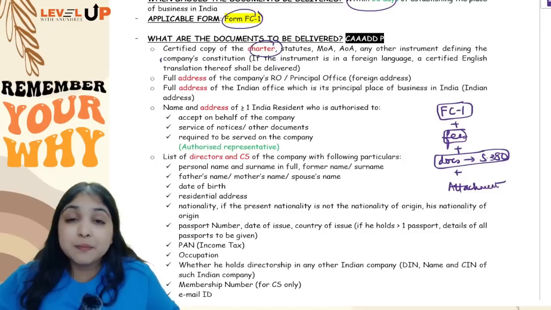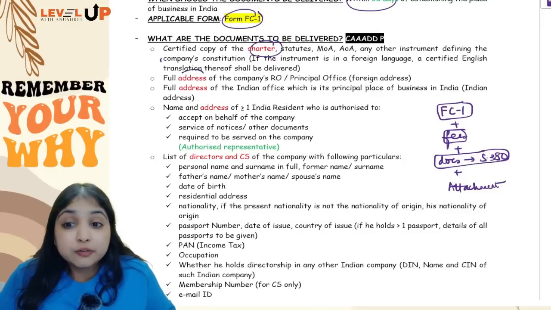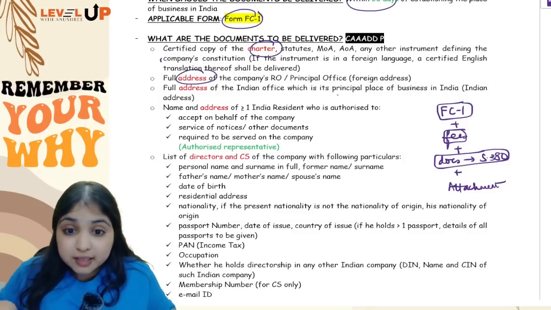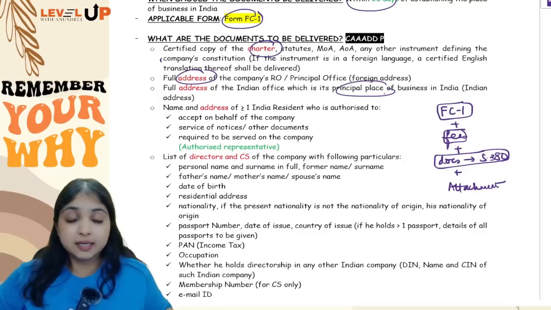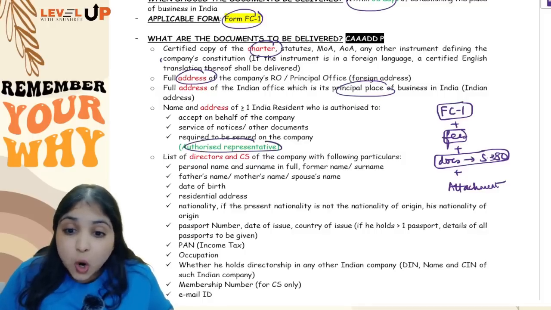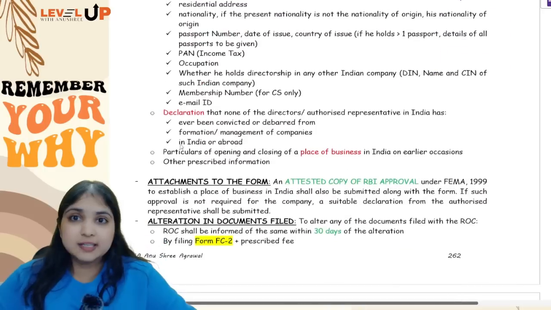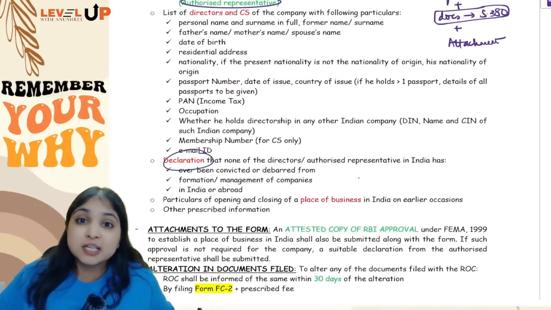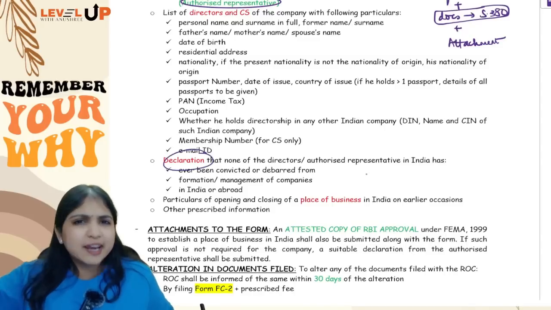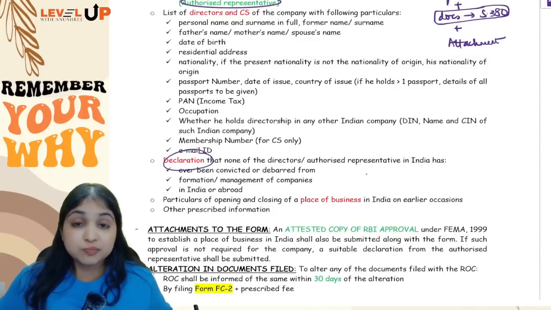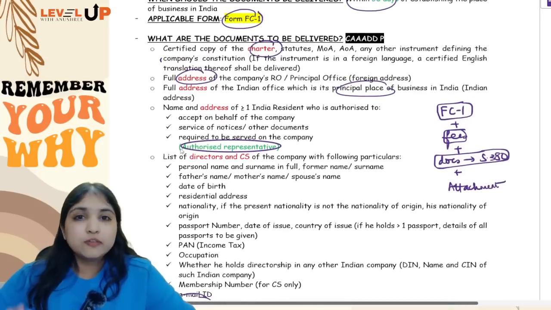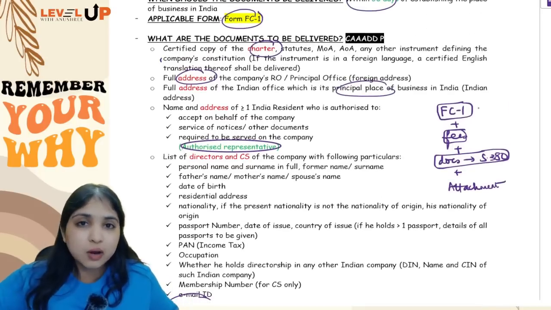The charter, the MOA, AOA of the foreign company, then the full address of the foreign company's principal office outside India, then the full address of its principal address in India, then the details about the authorized representative, details about the directors and company secretary, then a declaration that the directors and the authorized representatives have never been convicted for any offense relating to formation or management, and whether in the past this company has had a place of business in India and then later closed, details about that. So all of these documents have to be filed with ROC.